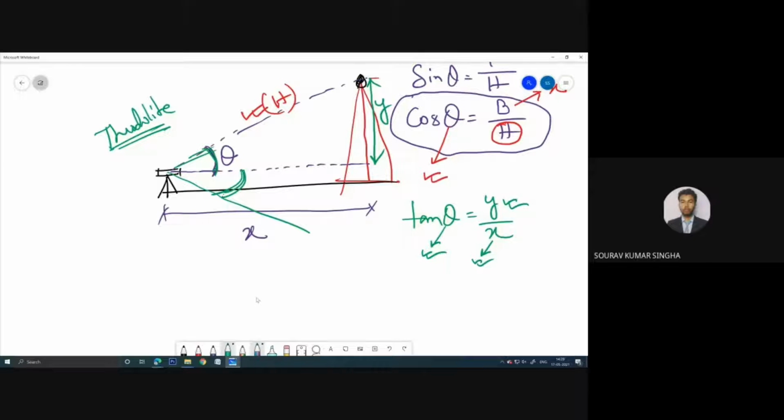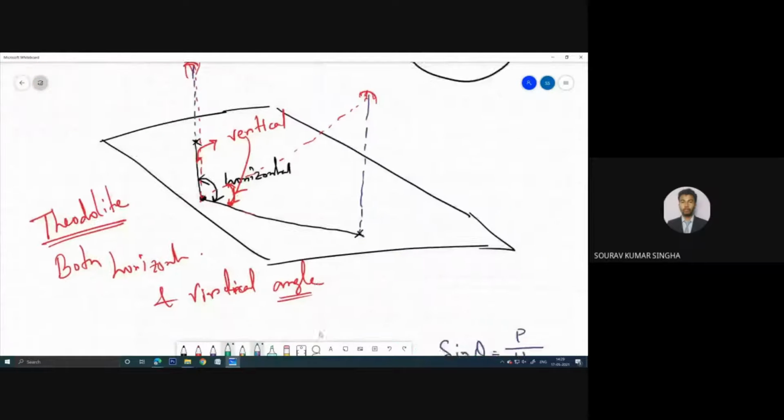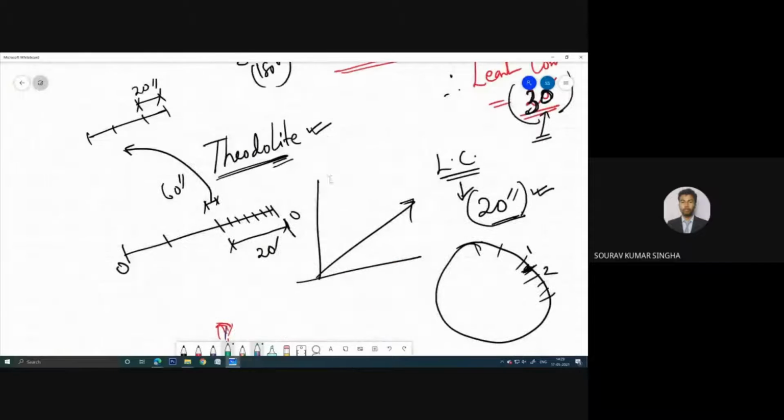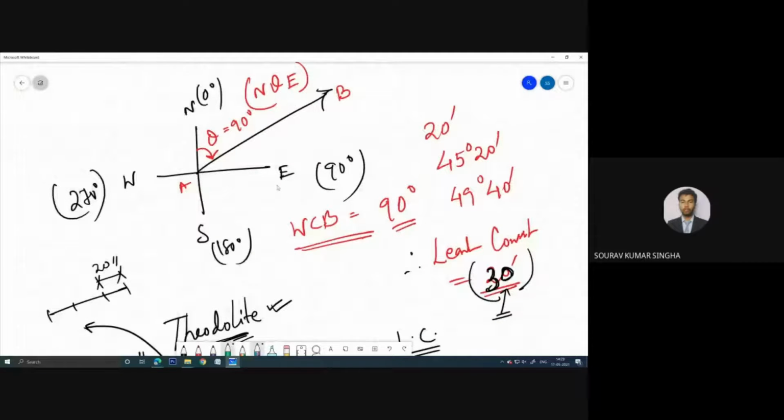What is the difference, what is the accuracy level in this theodolite, is that clear up to this point? Just tell me. Debolina, Rajdeep, Shubham? Yes, sir. Okay, great.